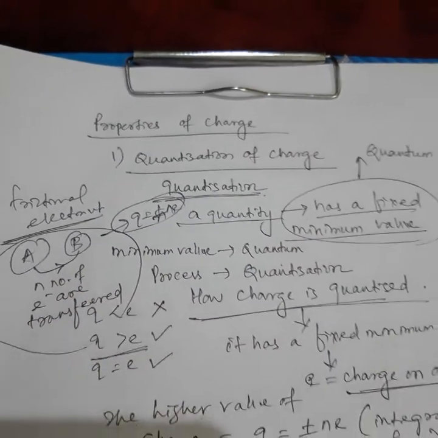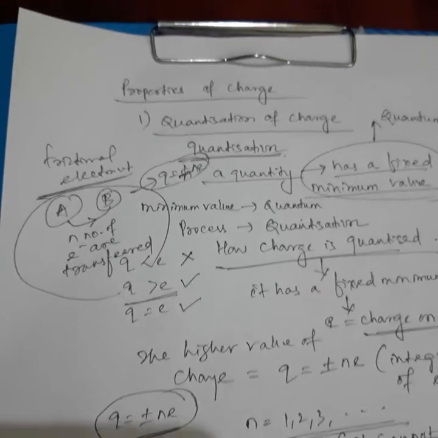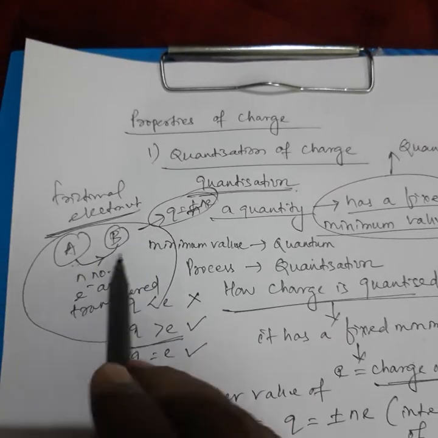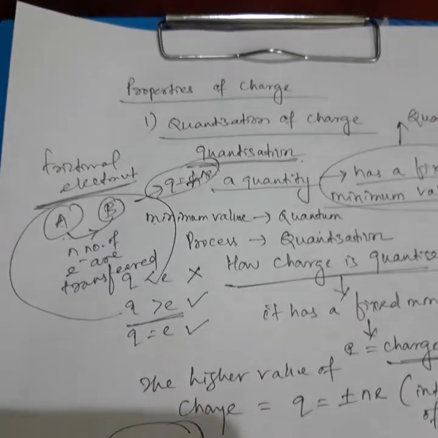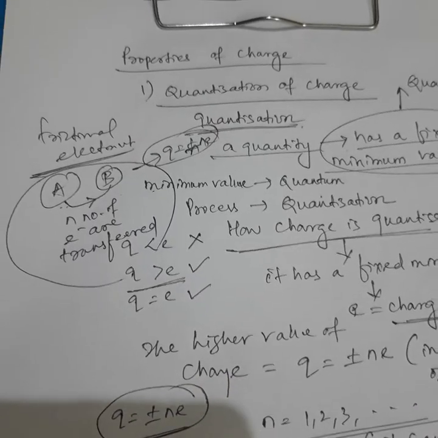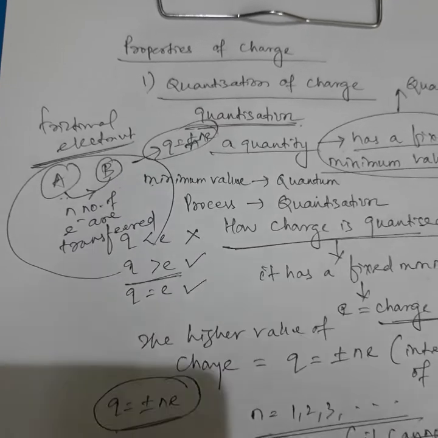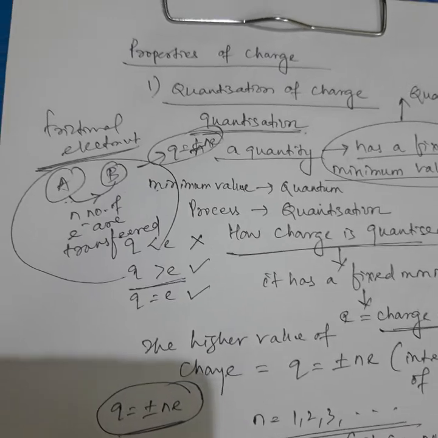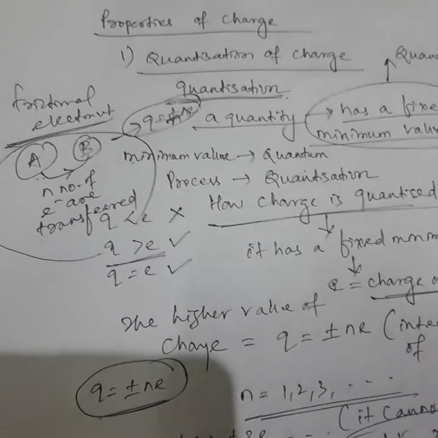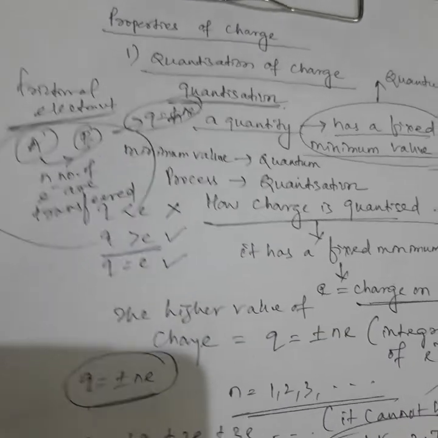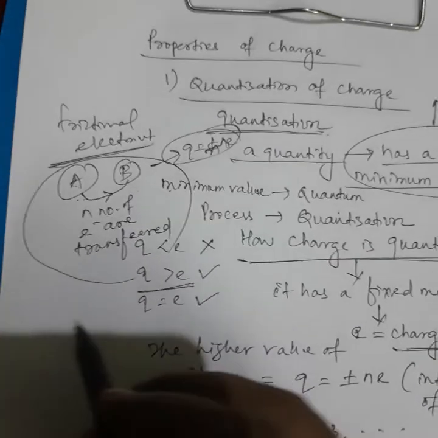So the cause of the quantization of charge is that an integral number of electrons are transferred. So fixing of this minimum value, which is the charge on one electron, is why charge is quantized.